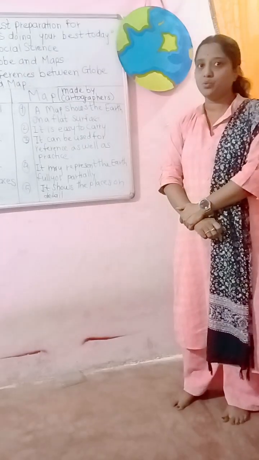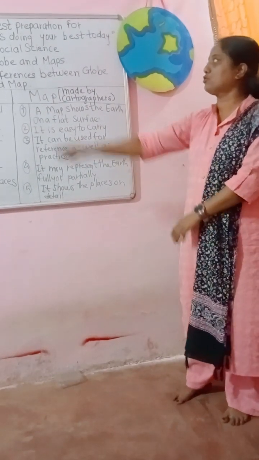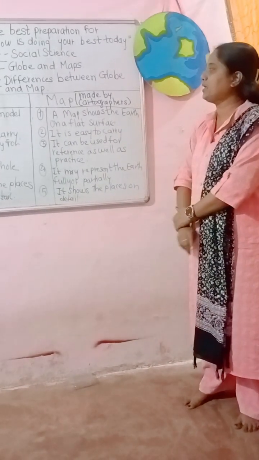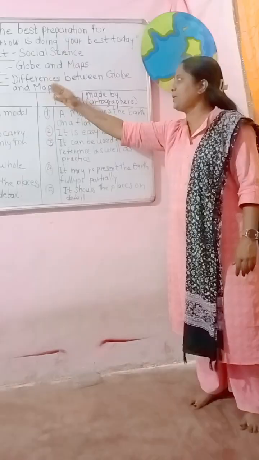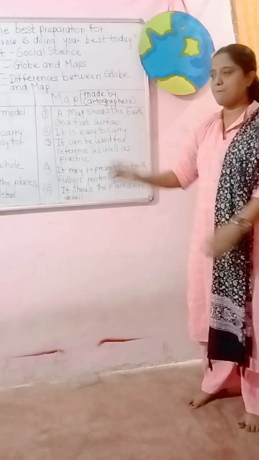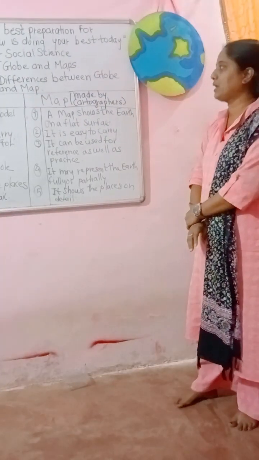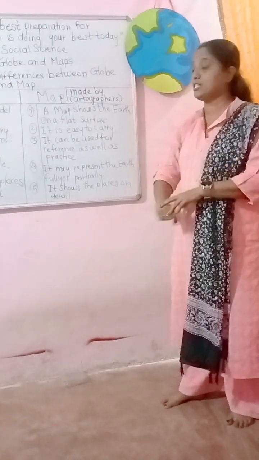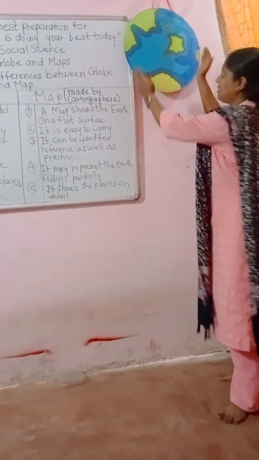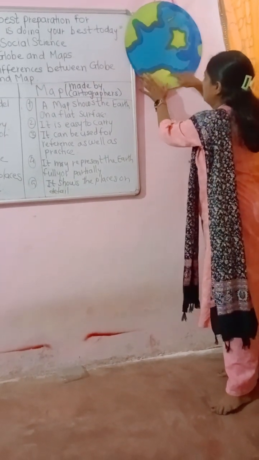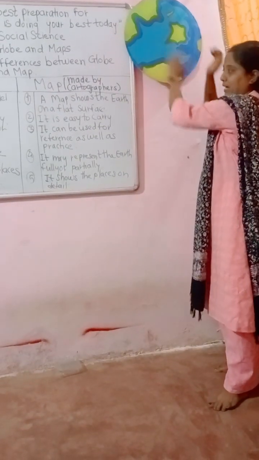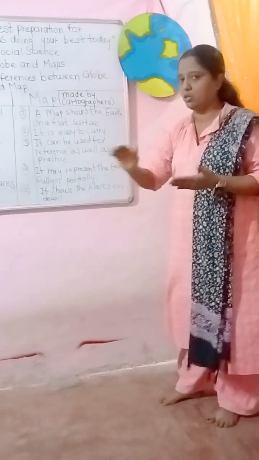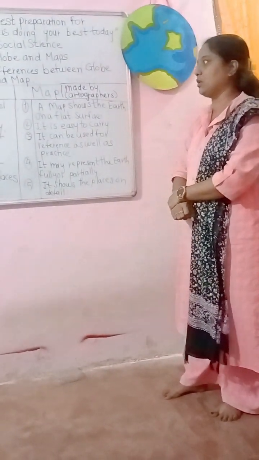Now today in this lecture we learned about social science. This is my first lecture on social science, the topic is the globe and maps, and the subtopic is the differences between the globe and the map. Let me repeat. A globe is a small model of the earth, nearer to the real earth. A map shows the earth on a flat surface.